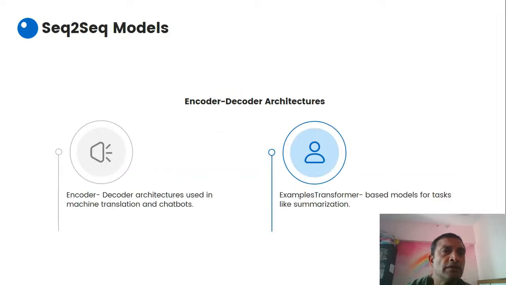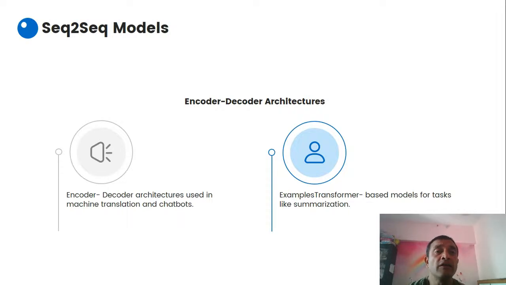Now sequence-to-sequence models, encoder-decoder architectures, used in machine translation and chatbots. You know that different AI-powered chatbots have come into the picture, which help you with sales, lead generation, and customer support and customer service also.